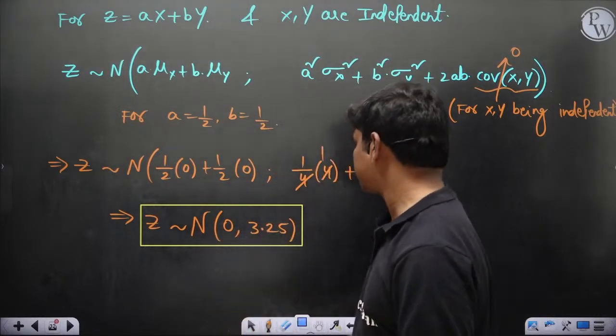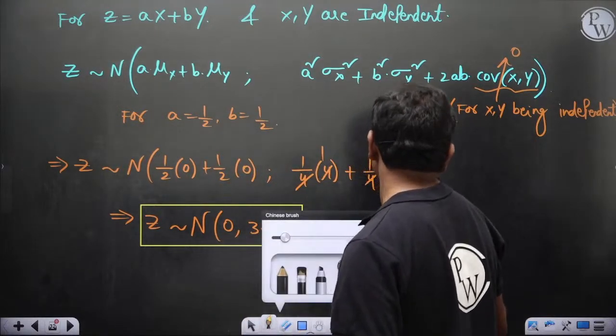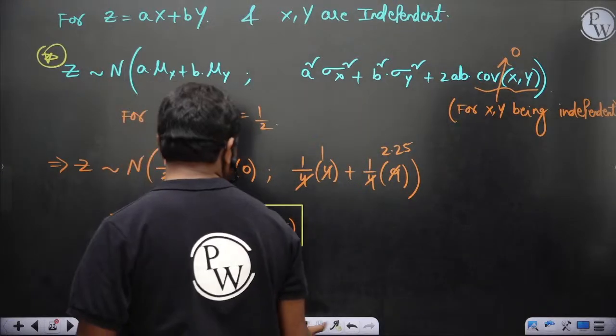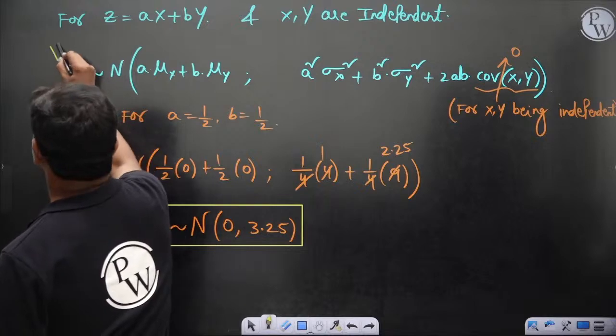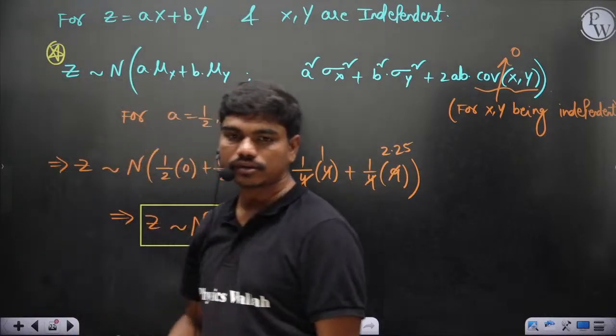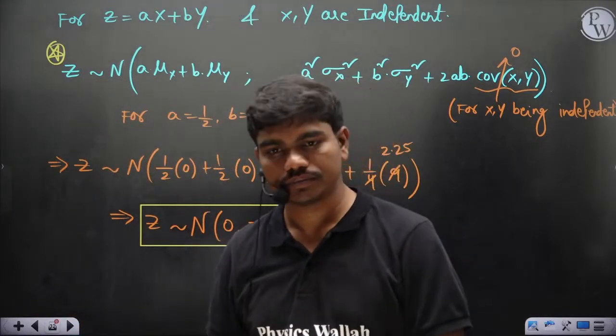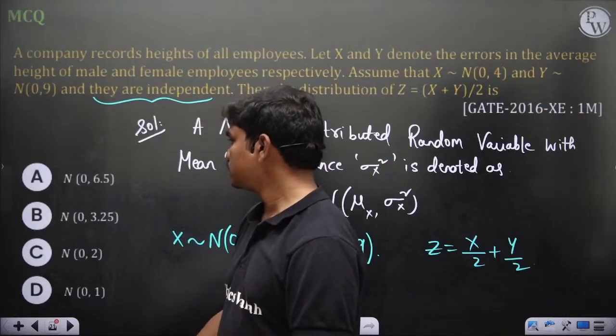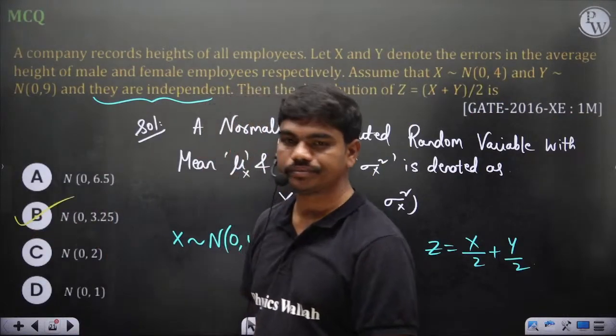Basically these properties are important. Normally you might have seen this in your maths classes, but these are certain important properties. Normally I teach in all the descriptive courses in detail, but right now I'm just giving you the formulas. So 0 comma 3.25 should be the answer, option B.